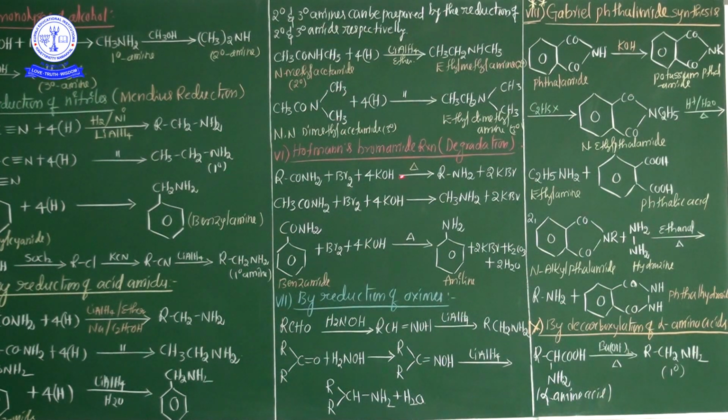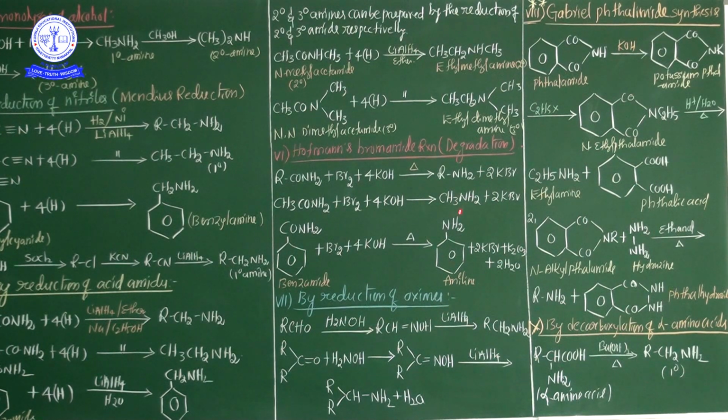Okay? Now in this preparation method, by this method the amide group is converted into a primary amino group. Important, in this process amide means the CONH2 group. This is the amide group. The CONH2 group is converted into a primary amino group. Primary amino group means the NH2 group. This acid amide is treated with bromine and aqueous or ethanolic KOH solution.